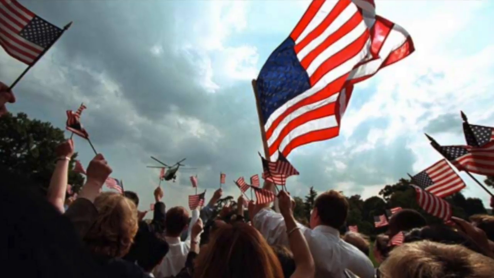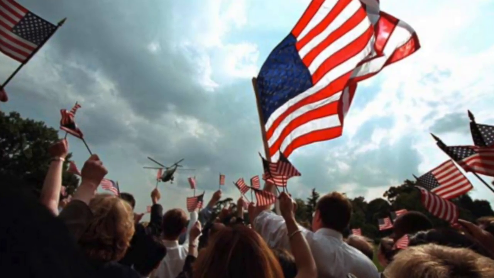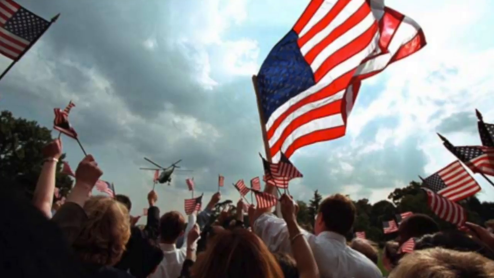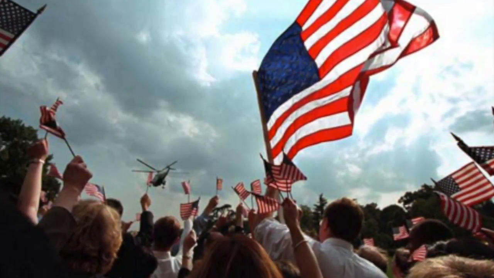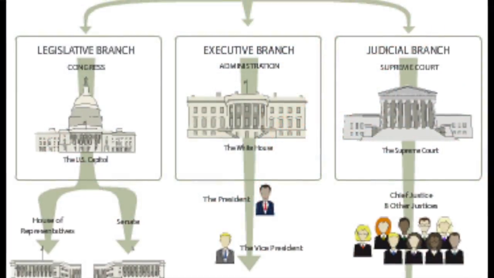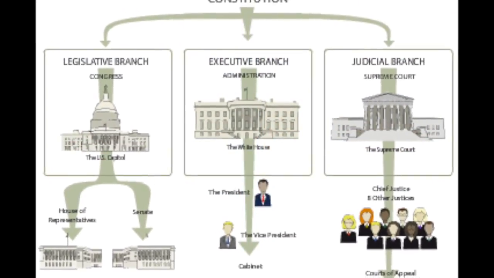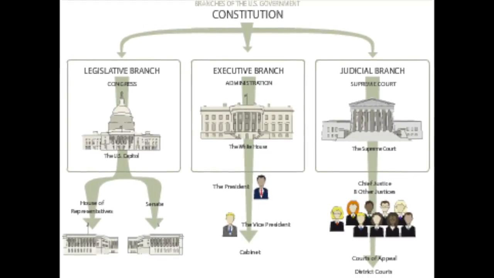The United States is the second largest democracy in the world, and it's also the most powerful nation on earth, both economically, politically, and militarily. The US government is divided into the executive, legislative, and judicial branches.